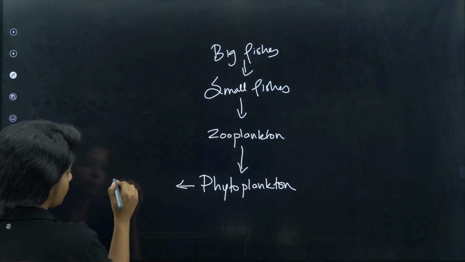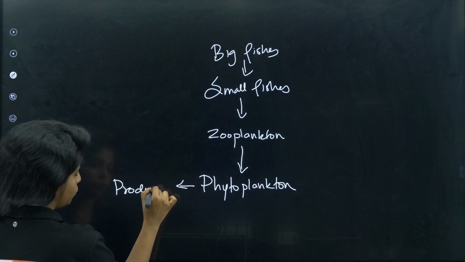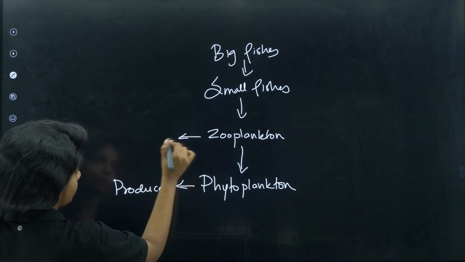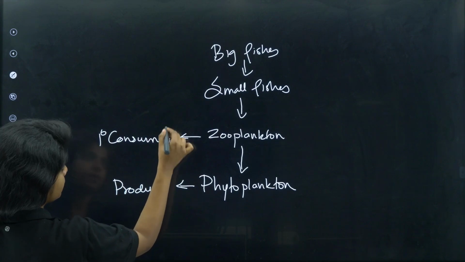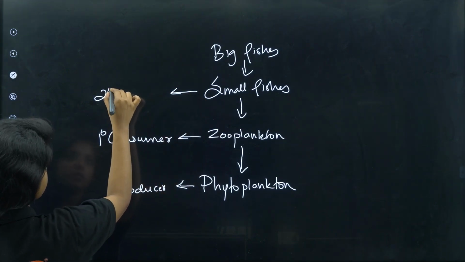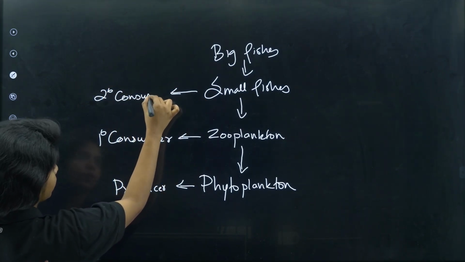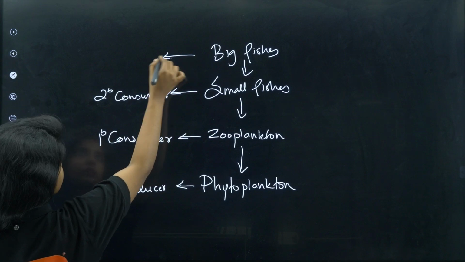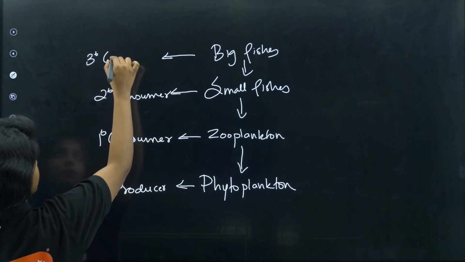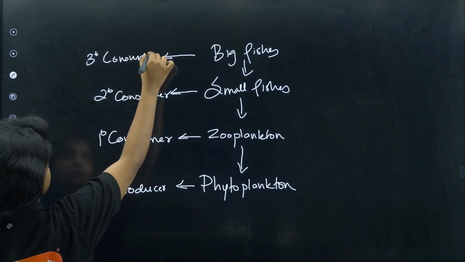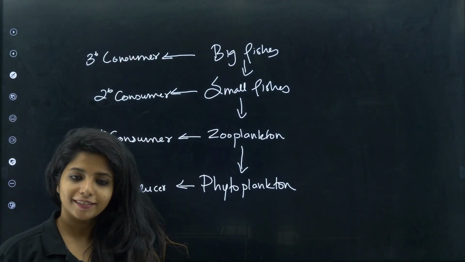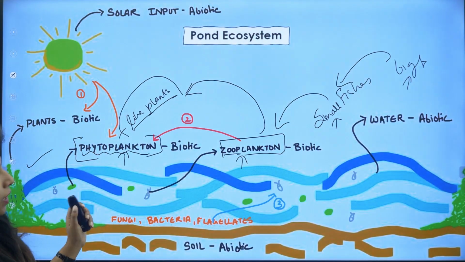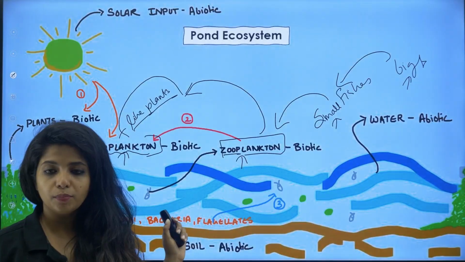So this is occupying the producer level, this primary consumer, this secondary consumer, this tertiary consumer. Is it okay for you to understand? So simple, right? So that is how you have to make the pond ecosystem.